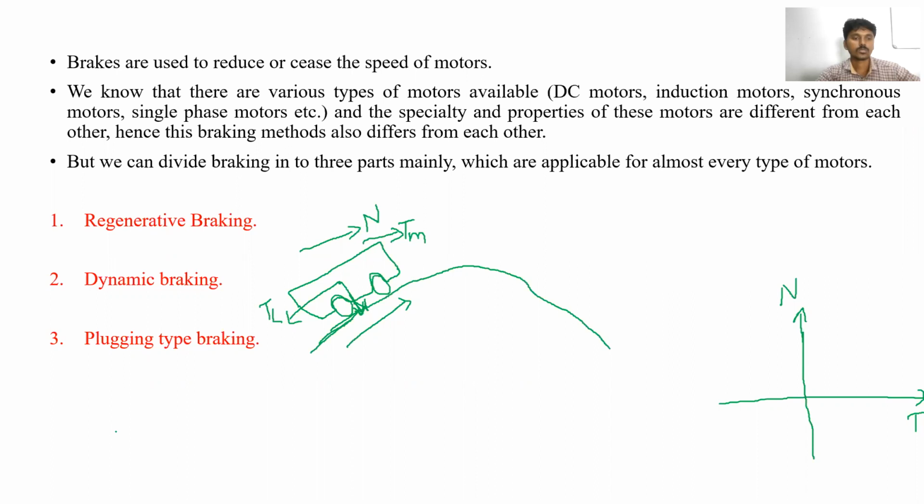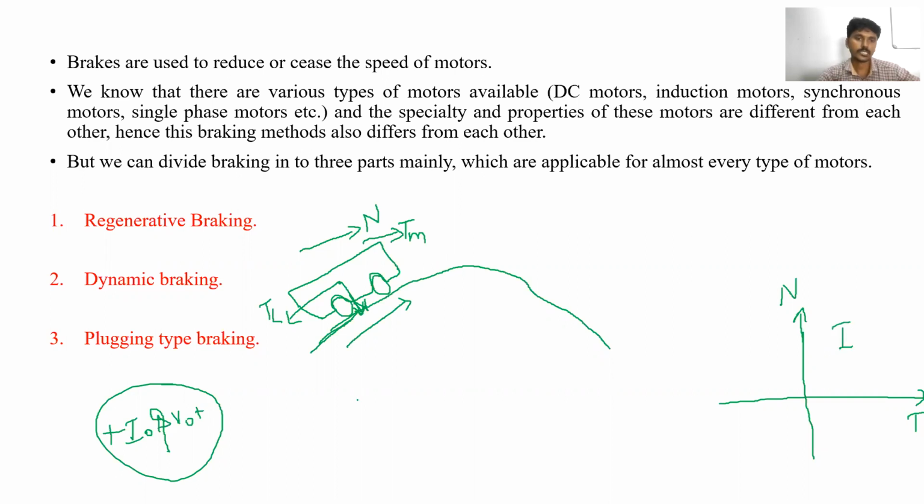So positive current, and voltage is also positive. Both are positive. So voltage is positive and current is positive. Or we can say the torque is positive and speed is also positive, forward direction. In which quadrant should it operate? First quadrant. The vehicle is operating in the first quadrant.